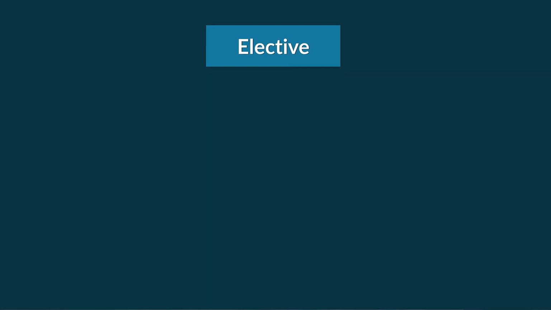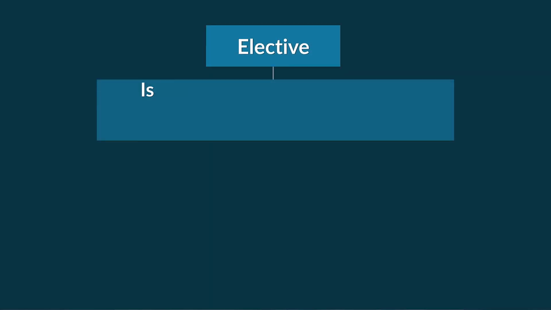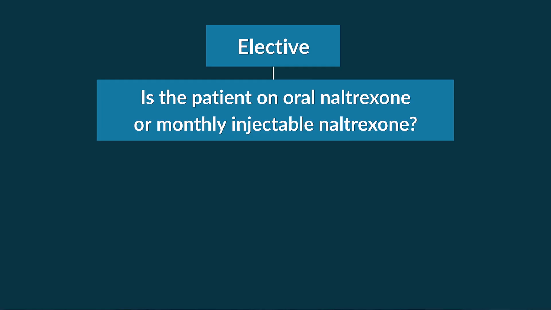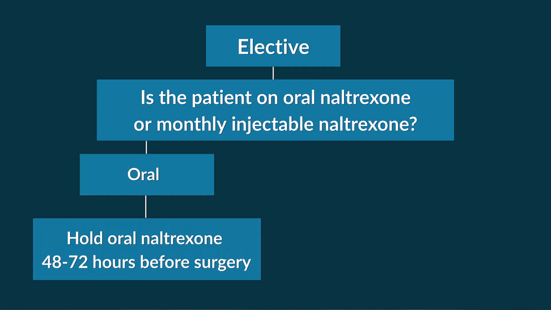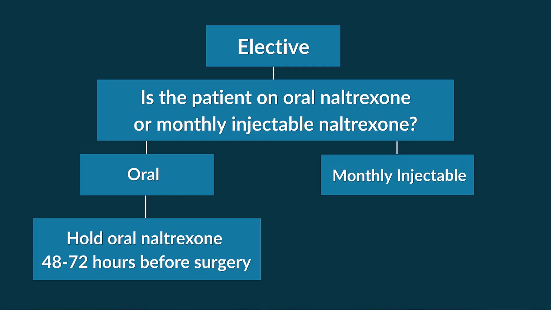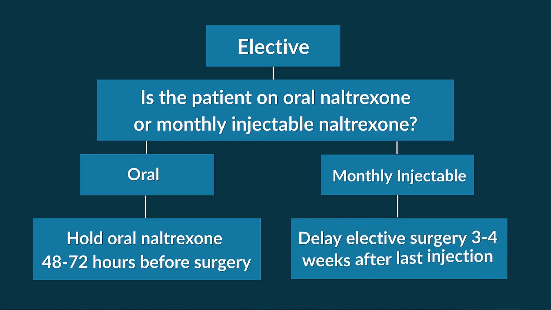For elective surgery in a patient on naltrexone, the timing depends on the formulation. If the patient is on oral naltrexone, it should be held 48 to 72 hours before the procedure. If they are on the monthly injection, elective surgery should be delayed until 3 to 4 weeks after their last injection to allow the blockade to wear off.